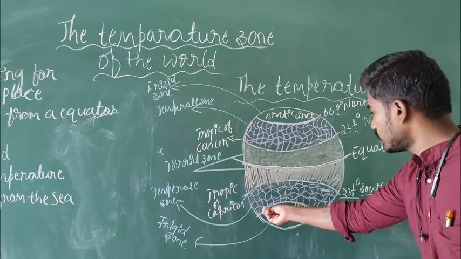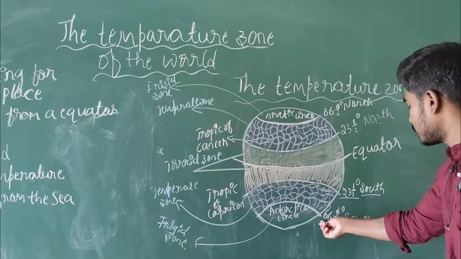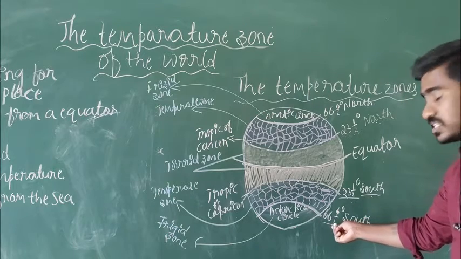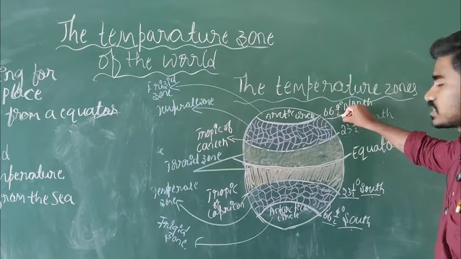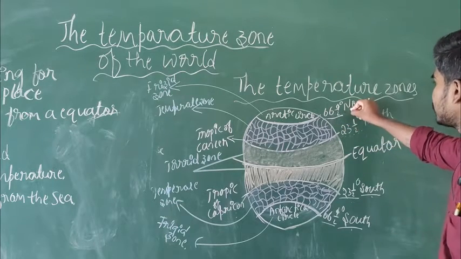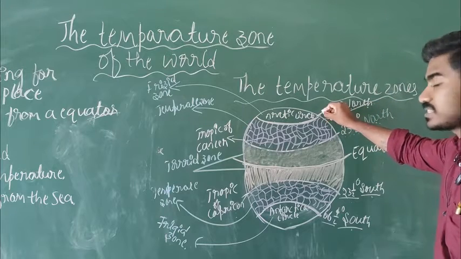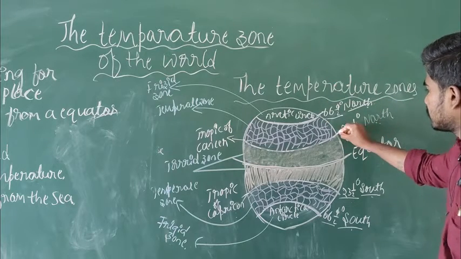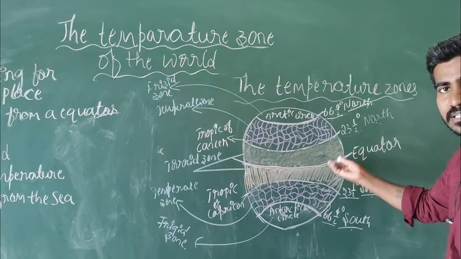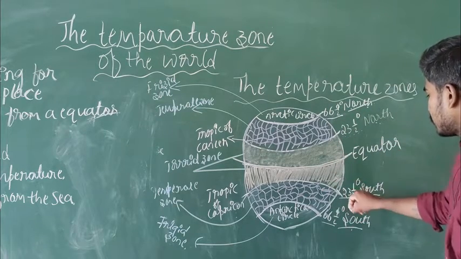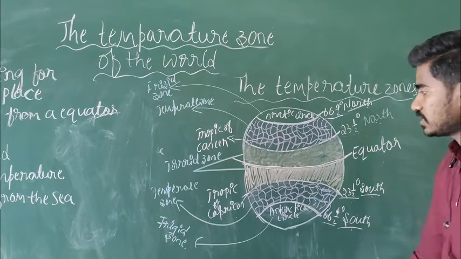Here also one line, which is called the Antarctic Circle. This is 66 and a half degrees, and it is in the south. That's why we call it south. Here also 66 and a half degrees, but it is in the north. That's why it is called north. See, this circle is 66 and a half degrees north. This is 23 and a half degrees north. This is the equator, which is not in the north, not in the south. This is in the south, 23 and a half degrees, 66 and a half degrees south.